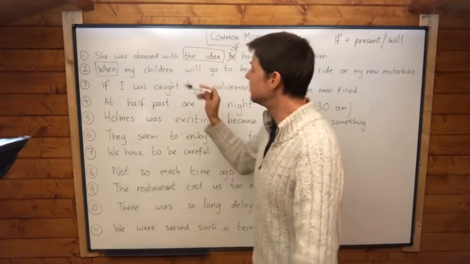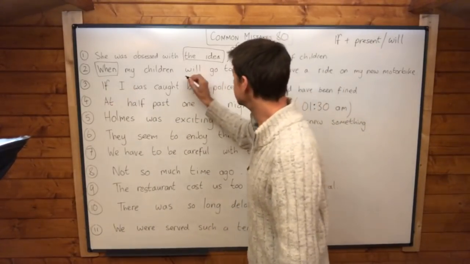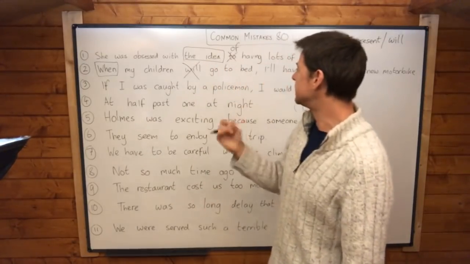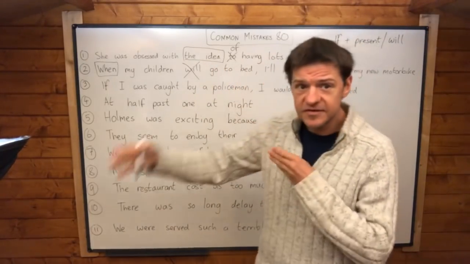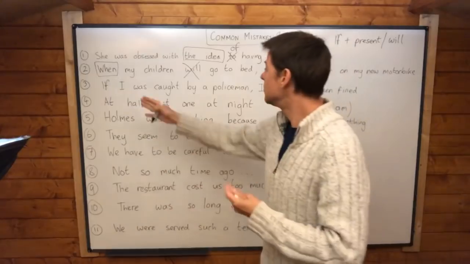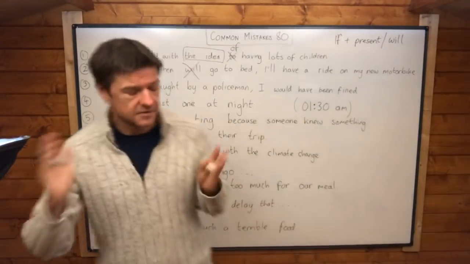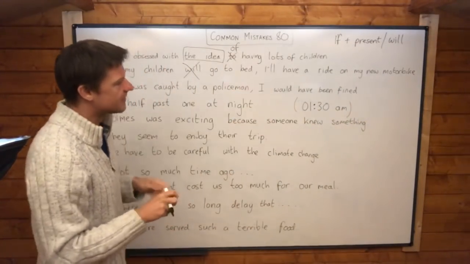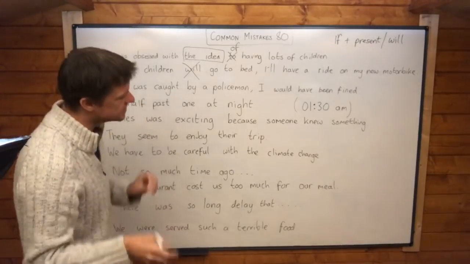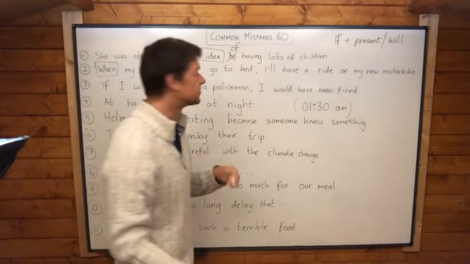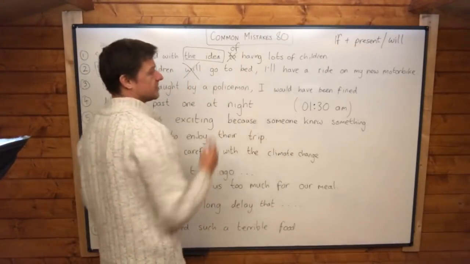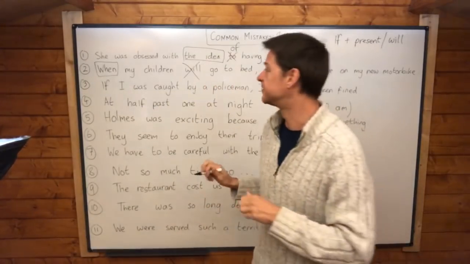conjunctions. So that means that this will is wrong. We say when my children go to bed, even though it's in the future, we use present. When my children go to bed, subordinate clause, I'll have a ride on my new motorbike, main clause. And that's why we have the comma there, because the subordinate clause is coming first.